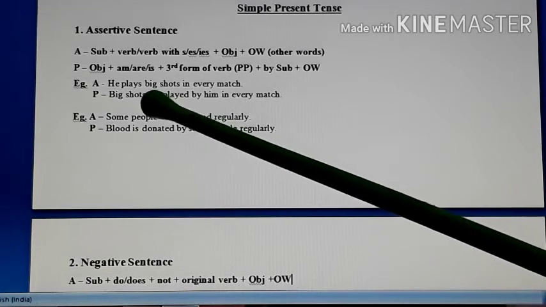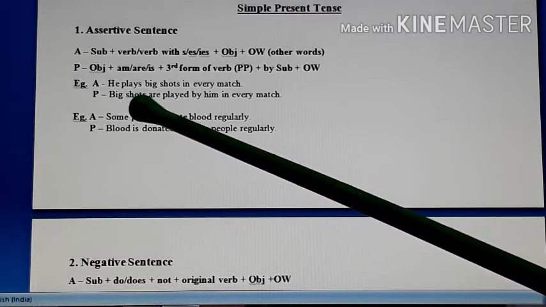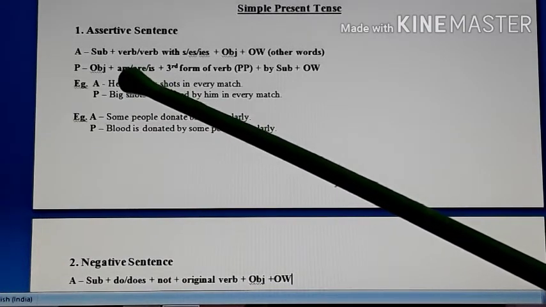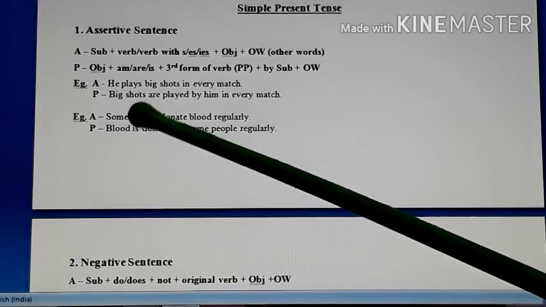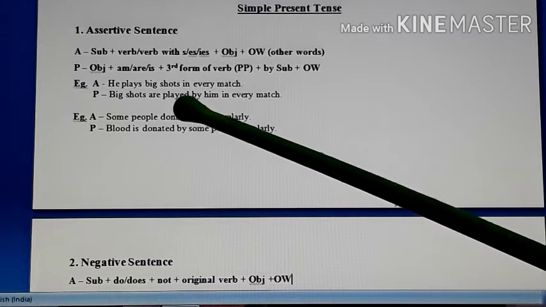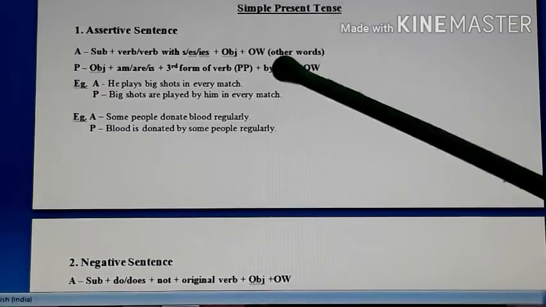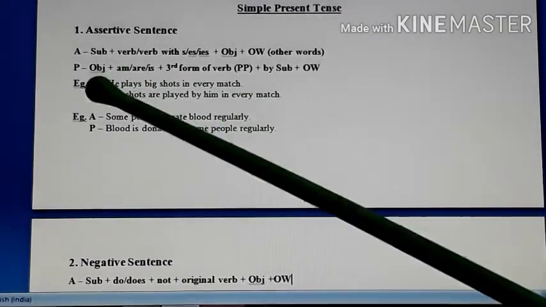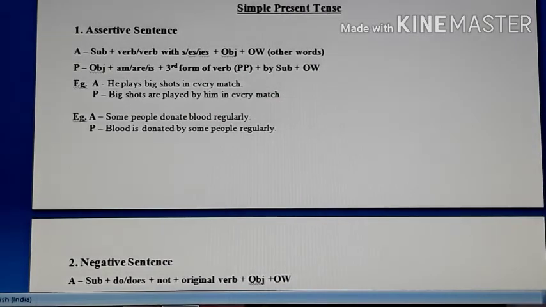Now when we change it into passive, you are supposed to bring the object to the front. So the object over here is big shots, and it is given in plural. So big shots, according to that, out of am, are, is, what do we use? Are, because it is given in plural. Big shots are. The third form of play is played. So we have written the third form. Then according to the structure, after the third form, we have used what? By and subject. So by, he was the subject, that became him, and then you have other words, in every match. So he plays big shots in every match. Big shots are played by him in every match.